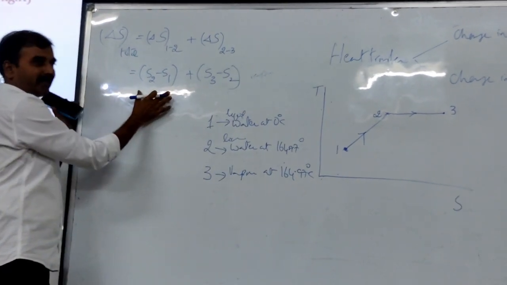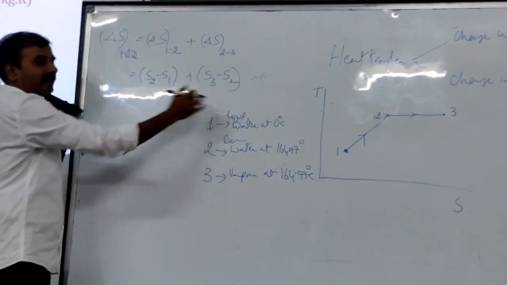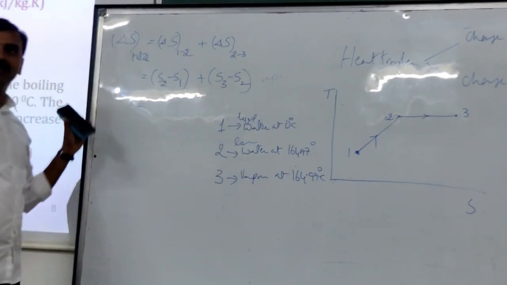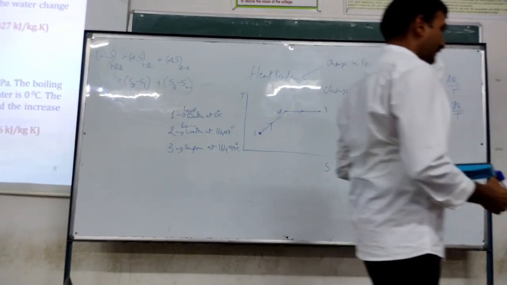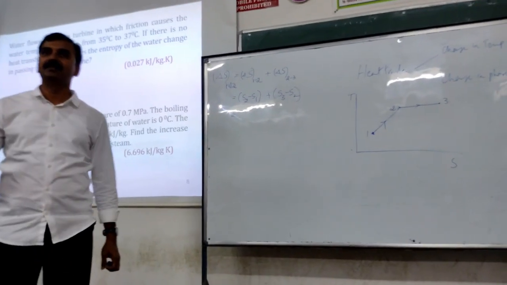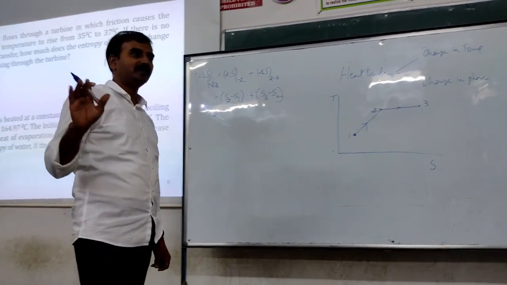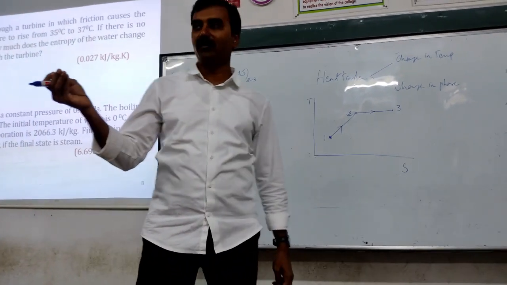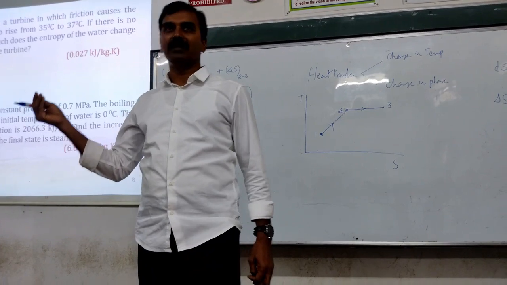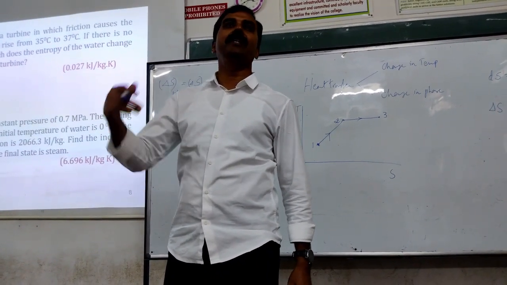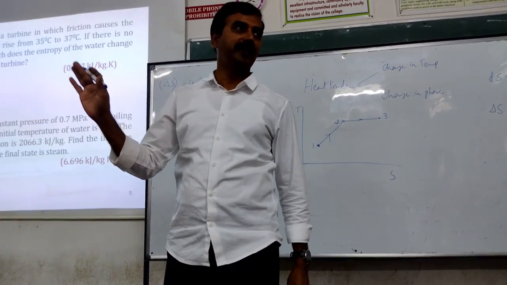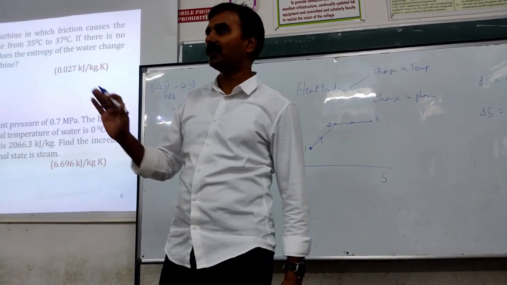So you find this separately, this separately, add them up, and we will get the answer. Do it now. I will solve this, and going back home, at least you try to solve 2 or 3 problems based on these models. Then you will get some confidence. Otherwise, every time a new problem comes, it appears to be new. So please don't stop here.